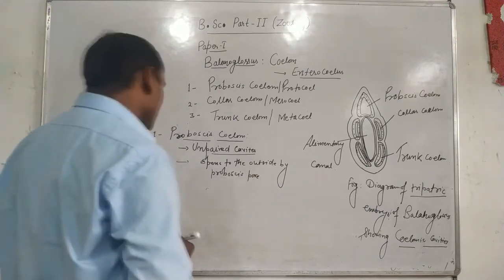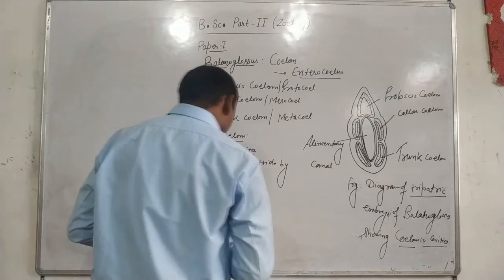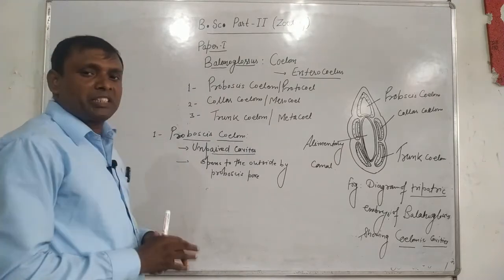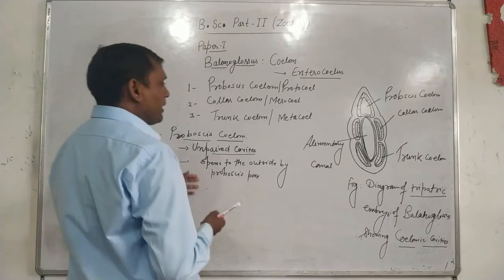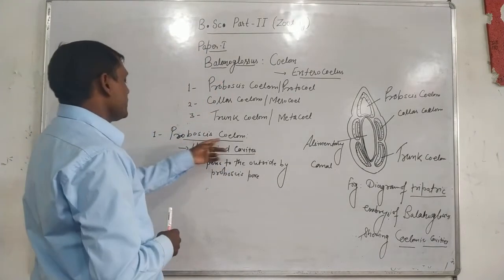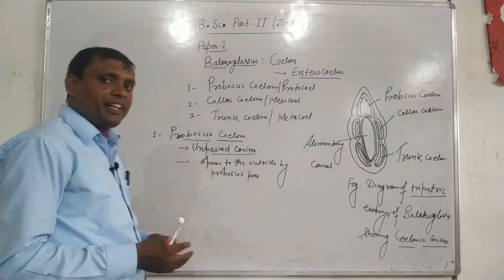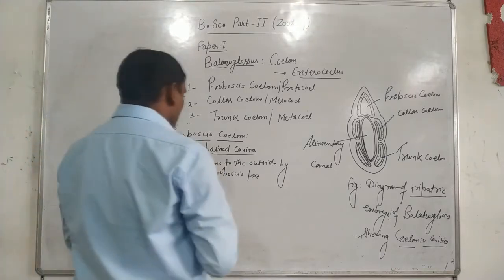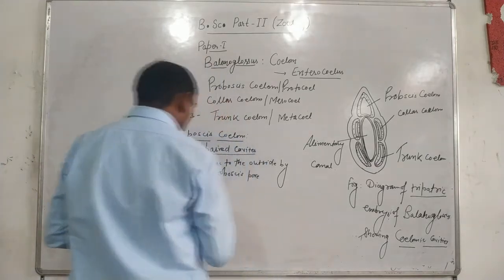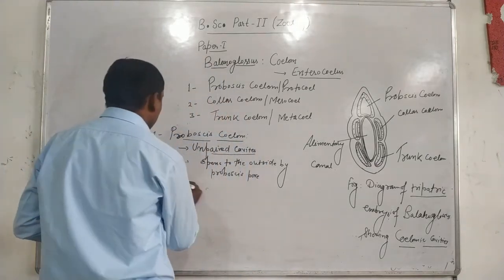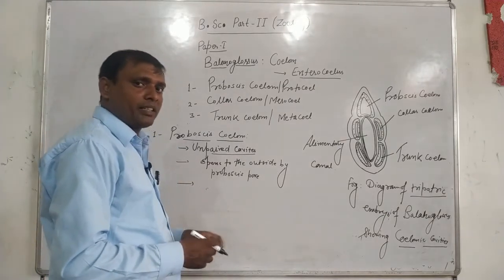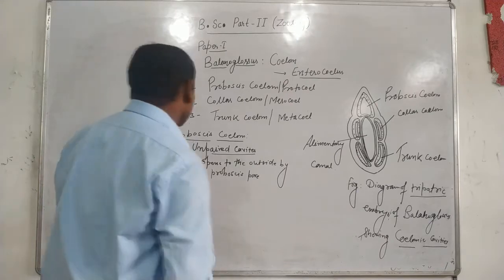The wall of the proboscis coelom is greatly obliterated by connective tissue and muscle strands.